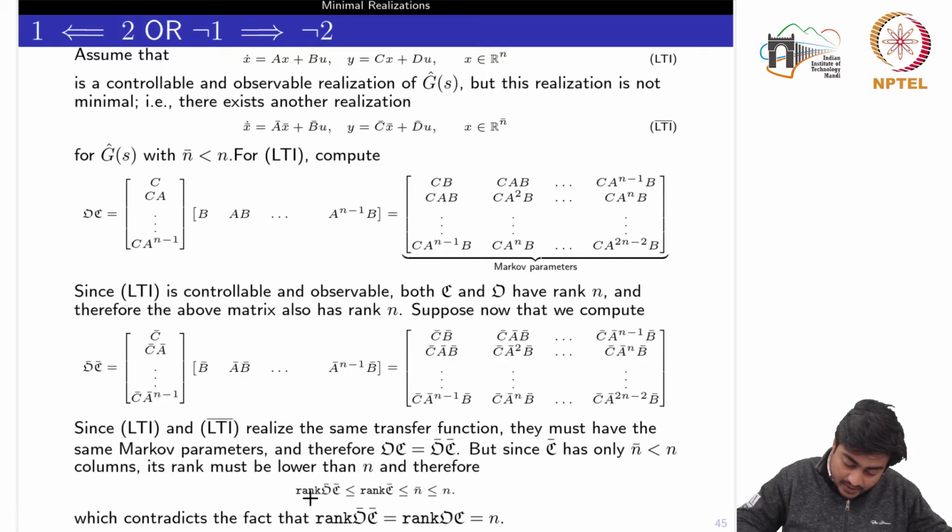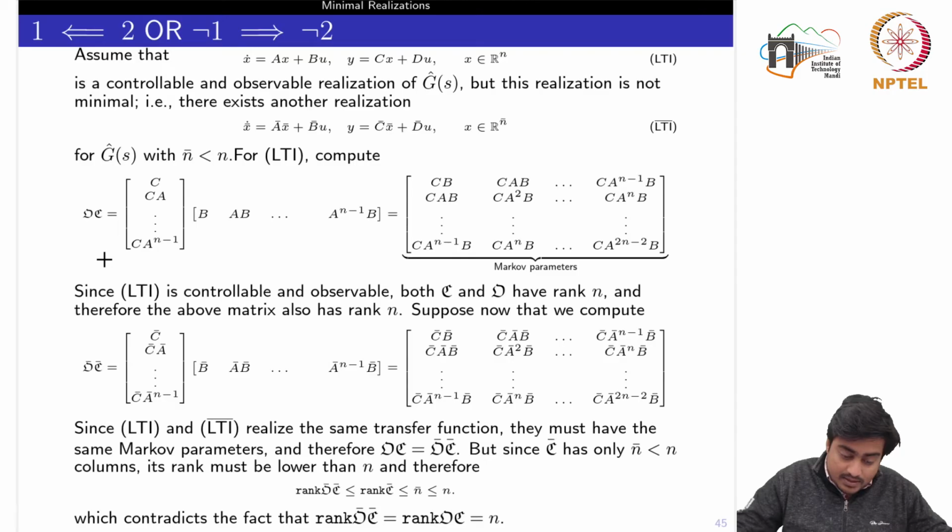Therefore the rank of this multiplied matrix would be less than or equal to the rank of the controllability matrix of this LTI bar, which could at maximum be n bar, and n bar we already know is less than n. This contradicts the fact that the rank of both these matrices is equal to n. So this is a contradiction here.